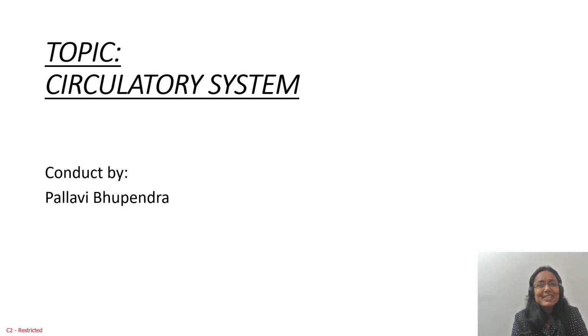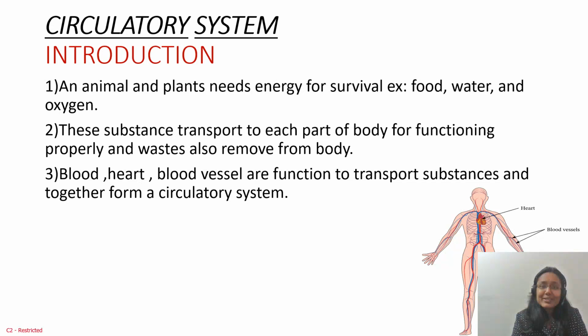So the same situation also happens with our body. For our body, the basic requirements for survival and energy are food, water, and oxygen. These are some basic things for the survival of our body. So if it is needed, then who is responsible to transport it to every part of the body? Some part of the body is responsible. So here we will read all of these queries in this chapter.